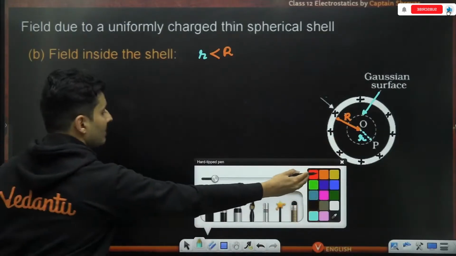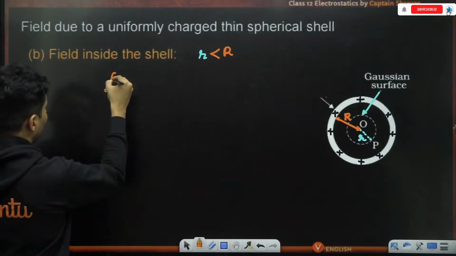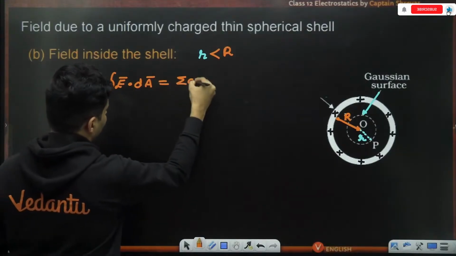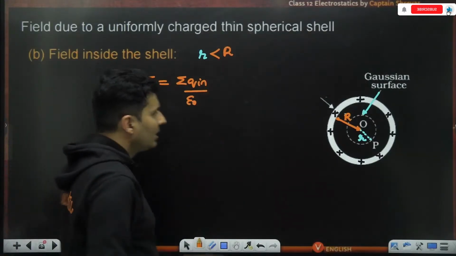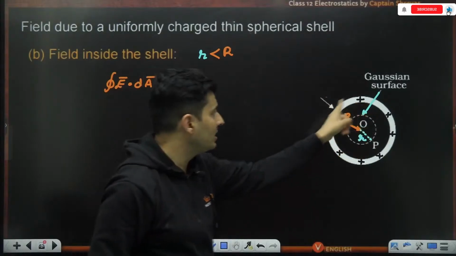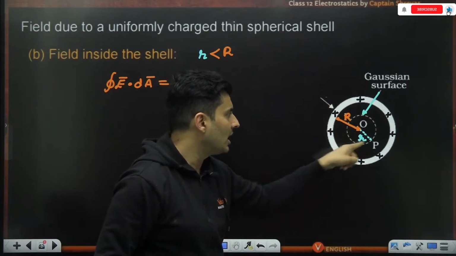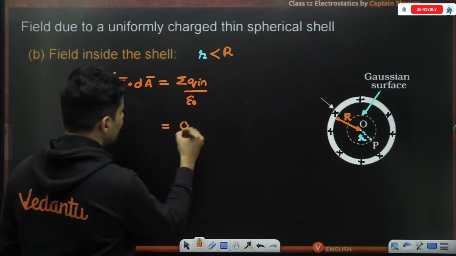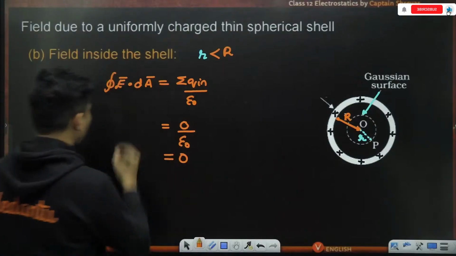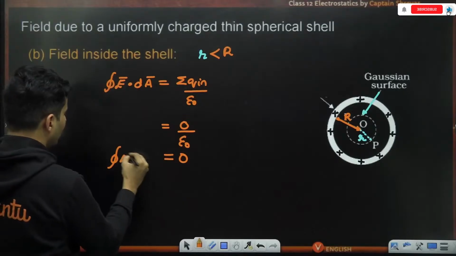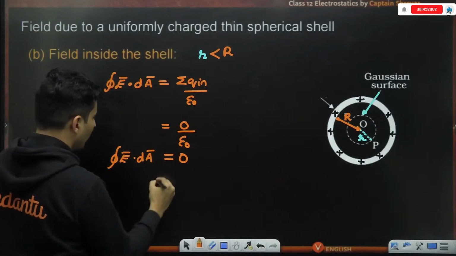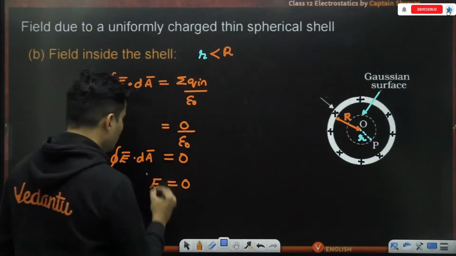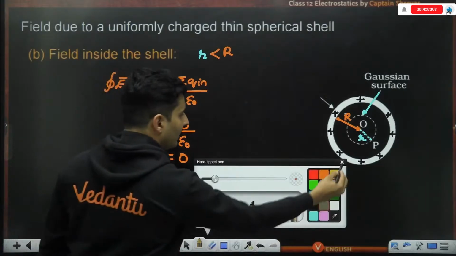Then the interesting part of this problem is that when you use Gauss's law, the integral of electric field dot area vector is the net charge inside divided by epsilon naught. There is no charge inside the shell because all the charges are there on the periphery. So there is no charge on this Gaussian surface at all. So this will be 0 by epsilon naught, which is 0. What does this tell you? If the integration of electric field dot area vector is 0, it just means that the electric field is 0 everywhere inside. No matter where you go, everywhere the field is 0.